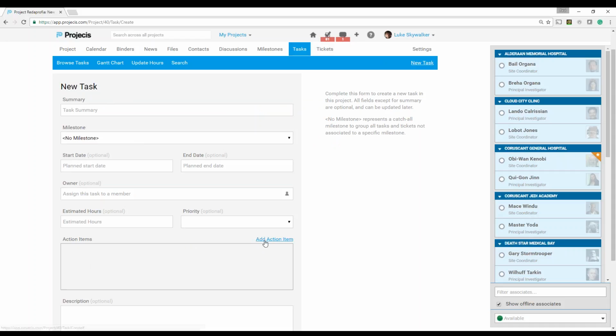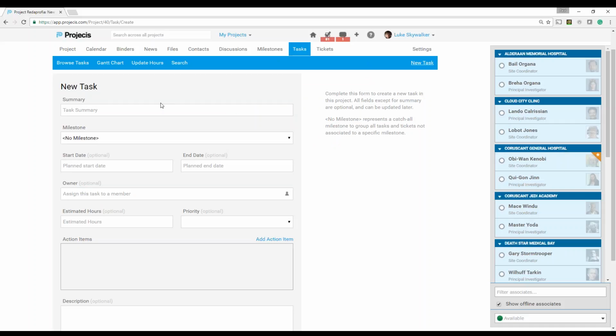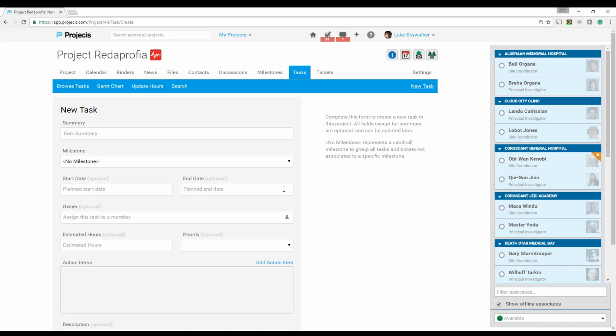The advantage of this, however, is that these particular items have to be completed in order for this overall task to be completed. Additionally, those particular tickets, because they do create tickets, will automatically notify the person they're assigned to that they actually have that type of assignment. So again, this is another way to organize and maintain information in the assignments environment.